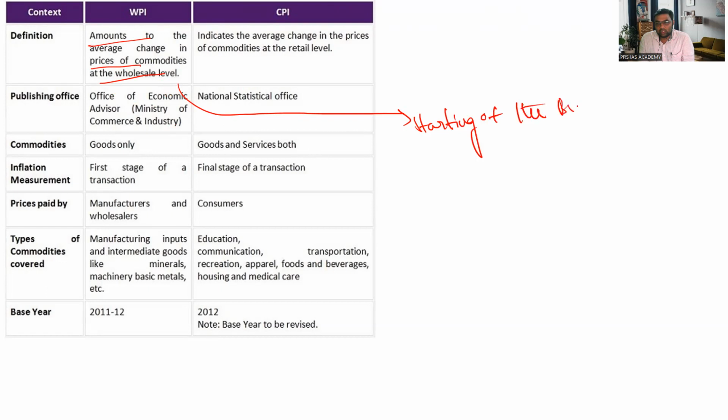When CPI is taken, it indicates average changes in the prices of commodities at retail prices, so at the end of the production cycle, the end of the business. Who is publishing WPI and CPI? WPI is published by the Office of the Economic Adviser, which works under the Ministry of Commerce and Industry, and CPI is published by the National Statistical Office, which comes under MoSPI.